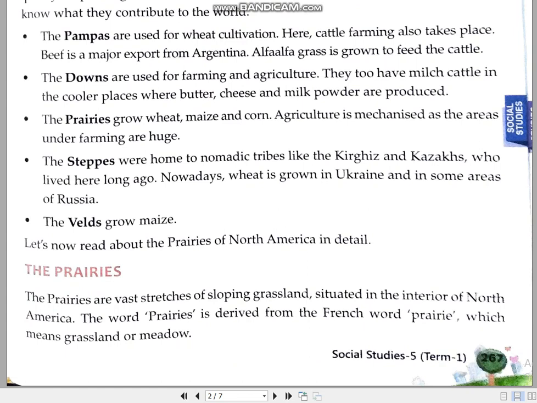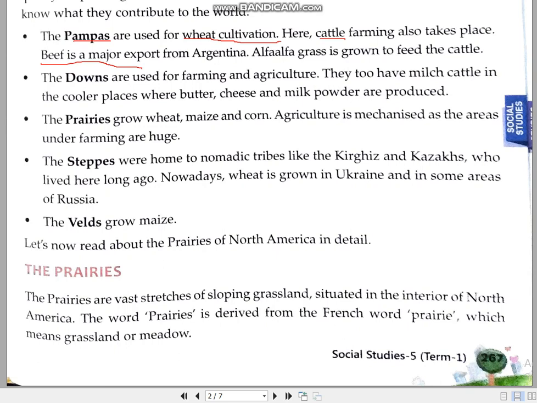Now, about the contribution of these grasslands. The pampas grassland of South America is used for wheat cultivation because the land is very fertile for the granaries. Granaries means the major crops of our food. And cattle farming is also done there. That is why beef, which is the meat of the animals, is a major export from Argentina.